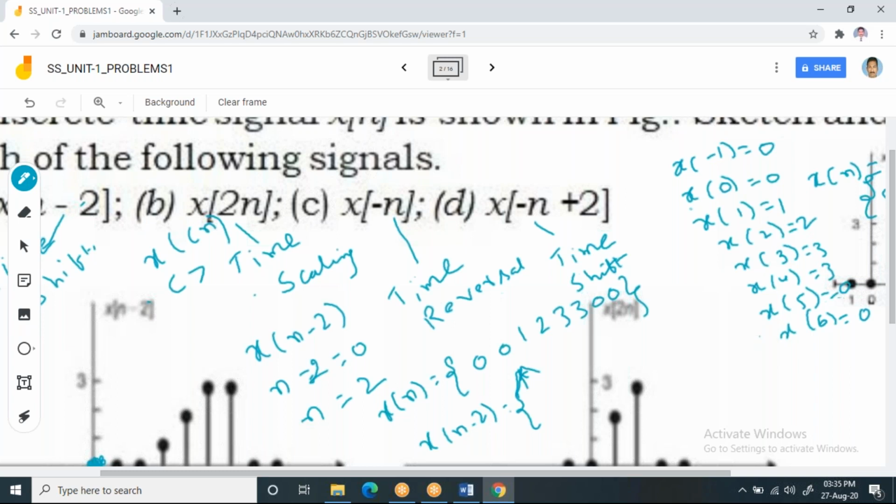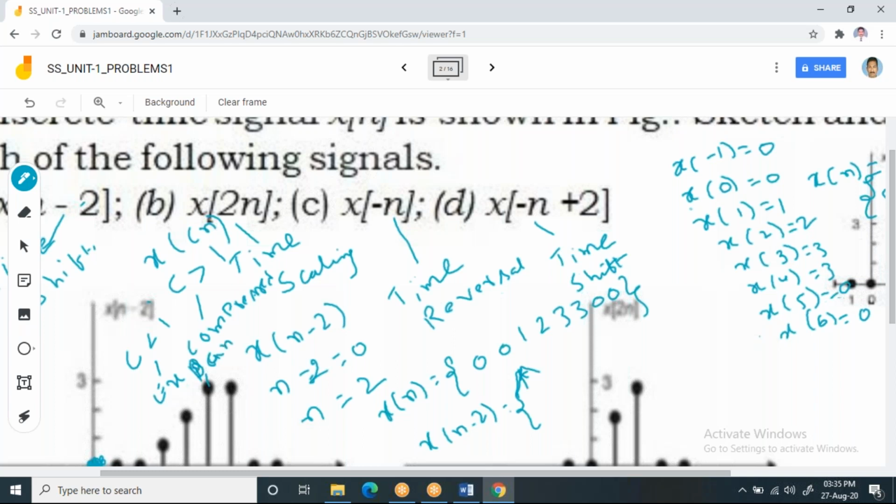If c is greater than 1, you will get a compressed signal. If c is less than 1, then you will get an expanded signal.